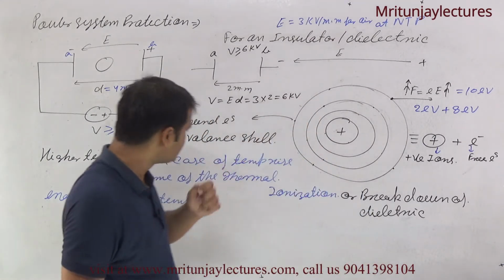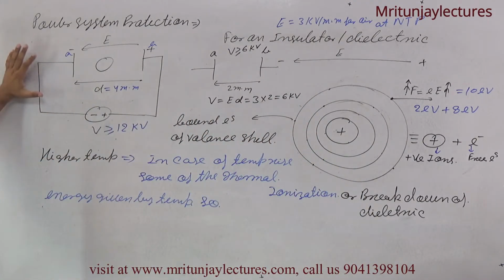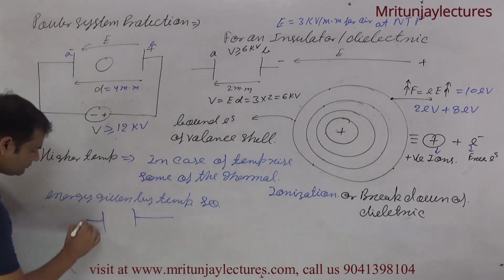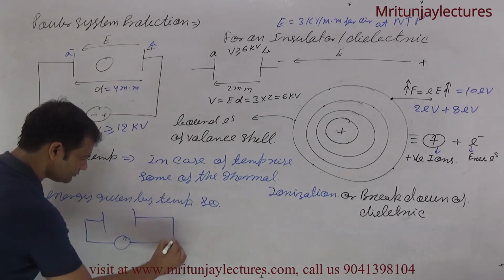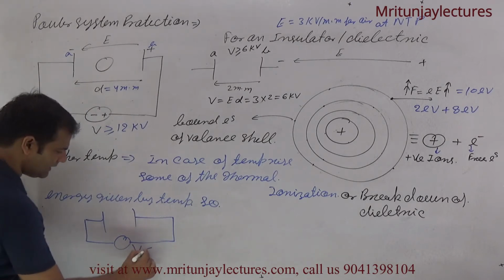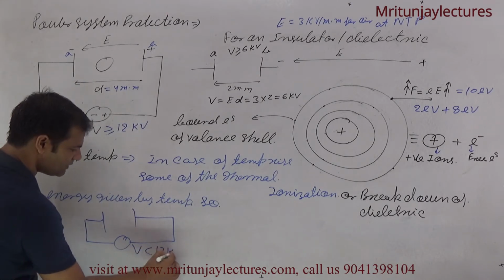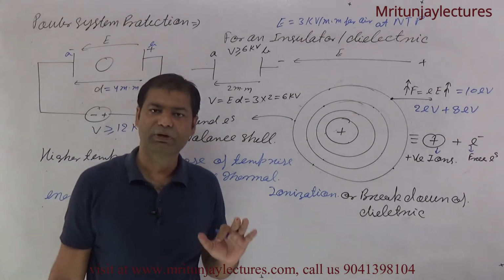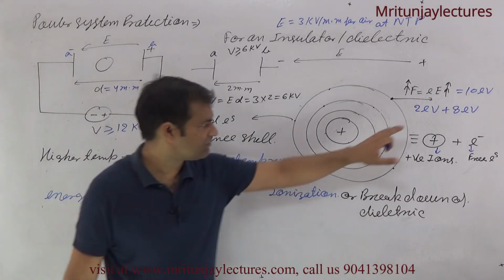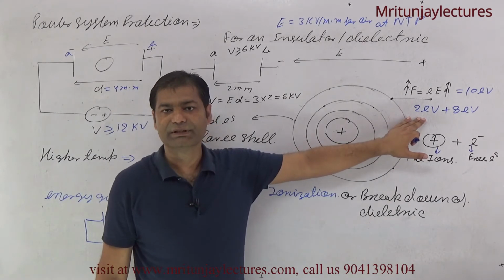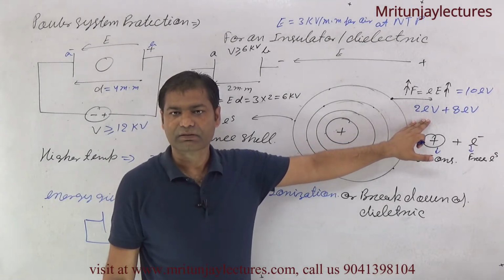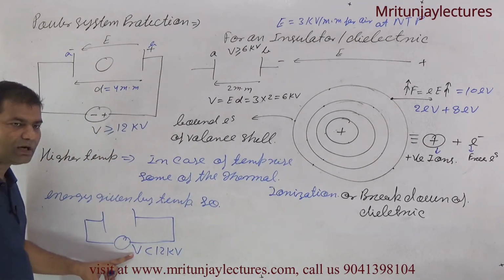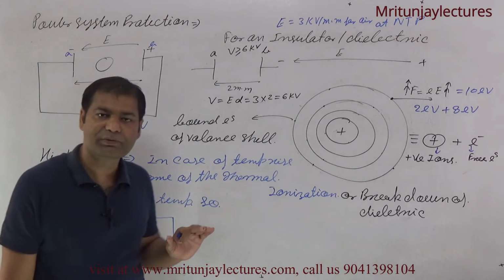Clear? It means at higher temperature, V less than 12 kV is required. Why? Because some thermal energy is gained from the temperature. That's why the applied voltage is less than 12 kilovolt.